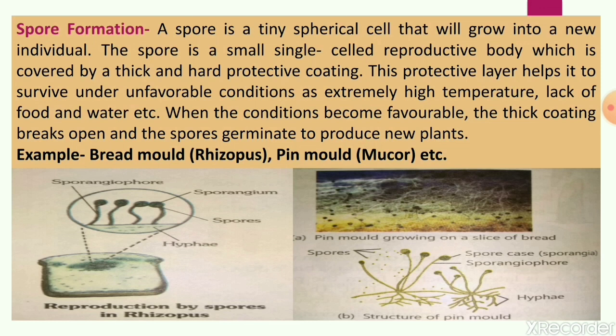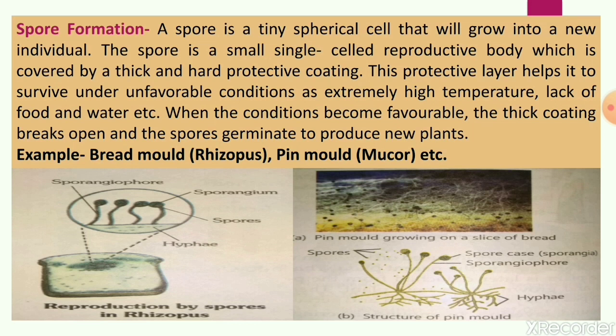Generally spores represent a kind of resting state for a cell in unfavorable condition. If spores are present, it means there is an unfavorable condition for that organism, because in spore form they are covered with a hard protective coat which protects them from unfavorable conditions, meaning harsh temperature and lack of food and water.